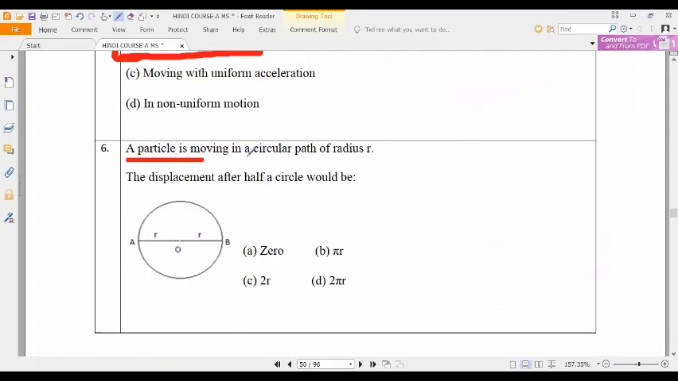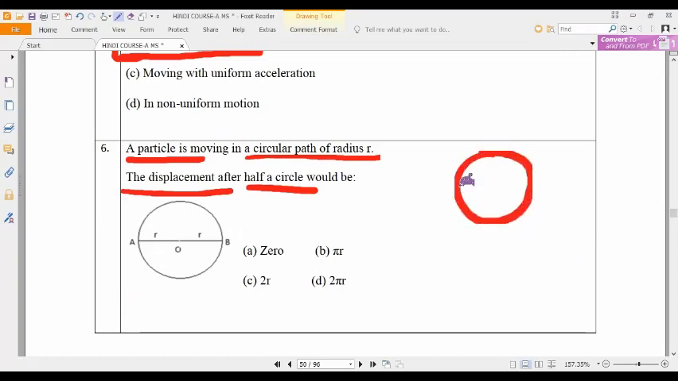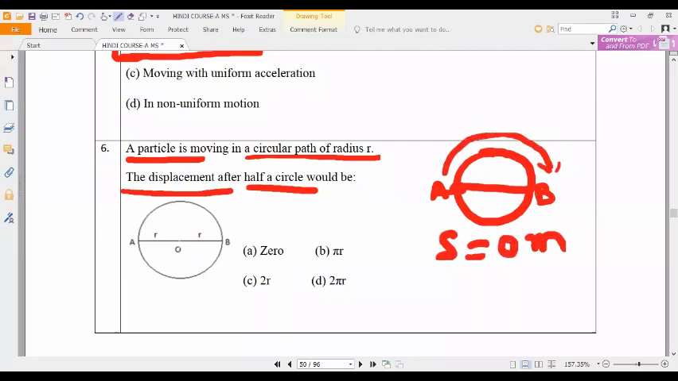The particle is moving in a circular path of radius r. What is the displacement after half a circle? They are asking, guys. As we know, for a complete rotation, what is the displacement? The body starts at A and reaches A again. Displacement is zero, sir. Understand? So for complete rotation, displacement is equal to 0.